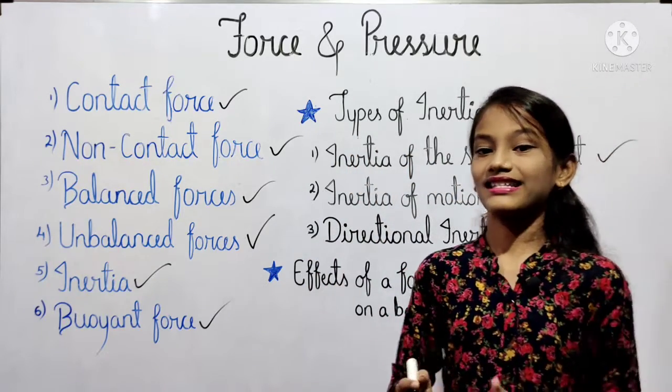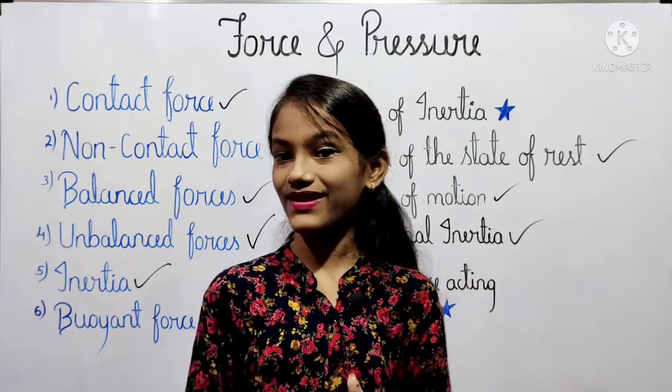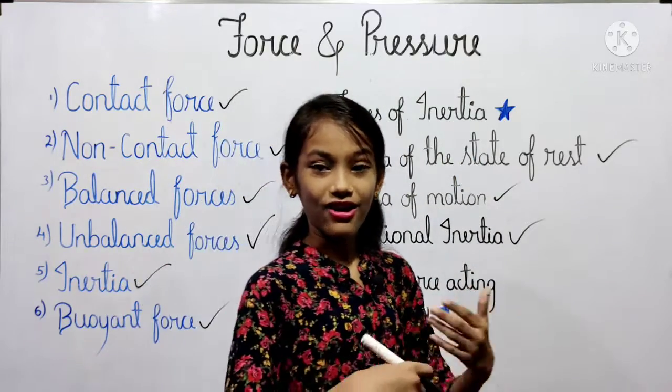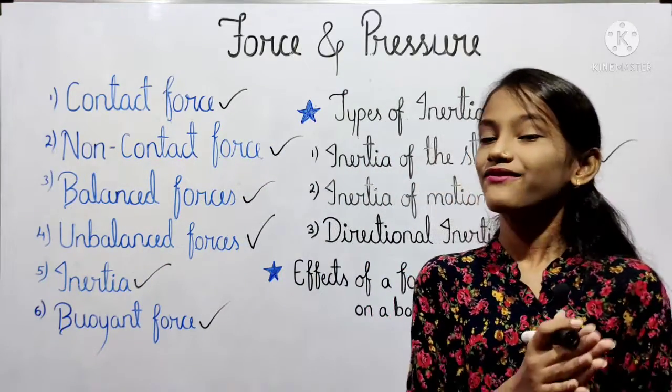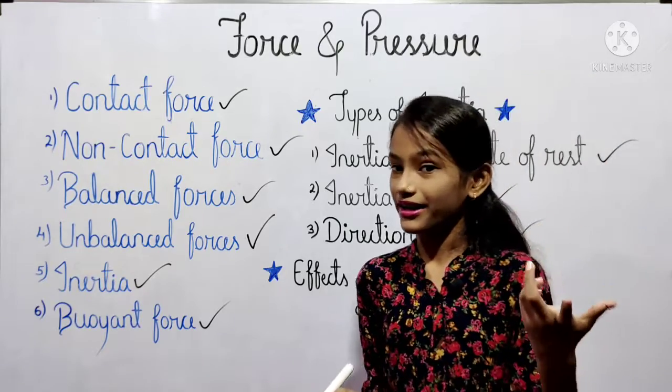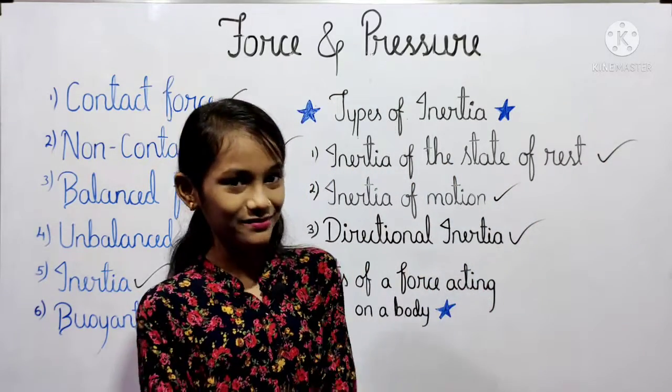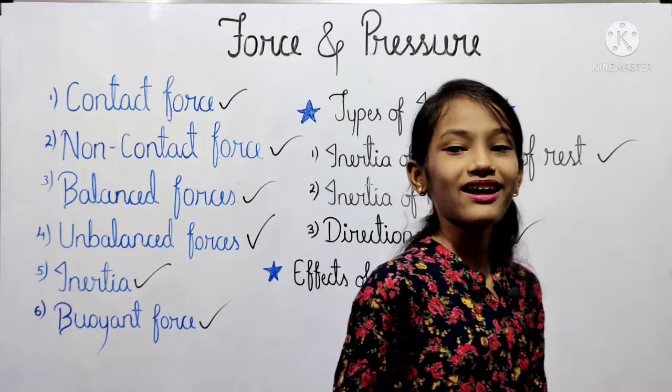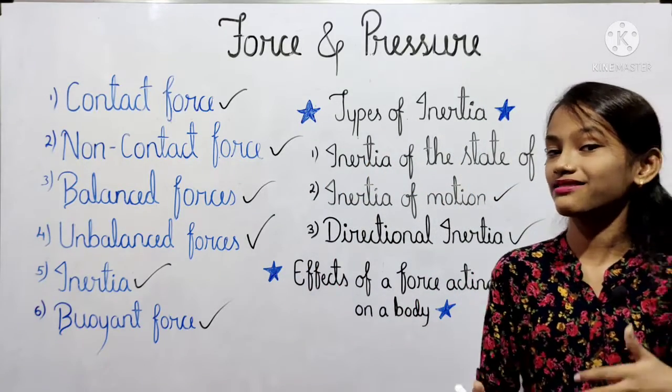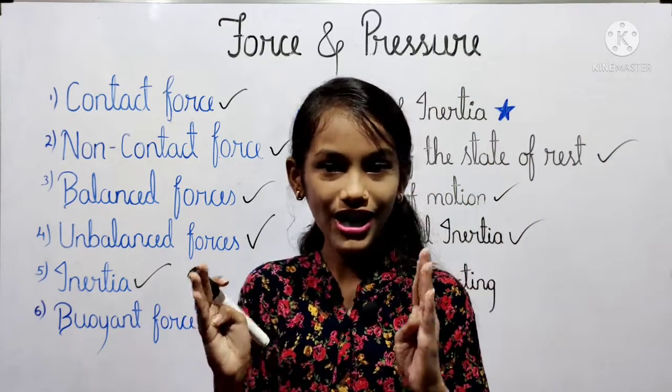Then the fifth one is a force can change the speed as well as the direction of the body on which it is acting. For example, when the ball is bowled by a bowler and it is hit by the batsman, there occurs a change in the speed as well as in the direction of the ball in the motion.